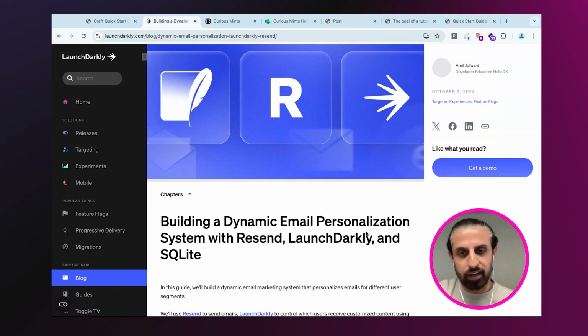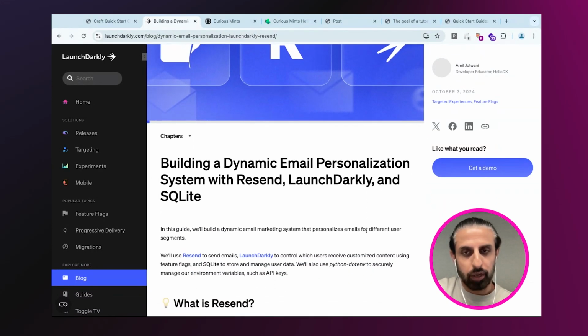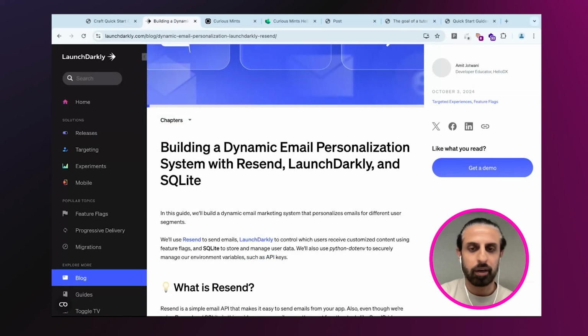So this is a guide that I wrote as a guest post for a company called LaunchDarkly. And LaunchDarkly is, for those who may not know, a company that provides feature flagging as a service of sorts. So imagine you're building a product that requires certain flags. It should be only available in certain regions, or it should only be available to a certain section or demographic of your audience. Instead of hard coding all of those things in your code, you can essentially just turn the flags on or off. You can set all sorts of logic for it. And all you're doing in your code is you call the API, and it decides what kind of flag.